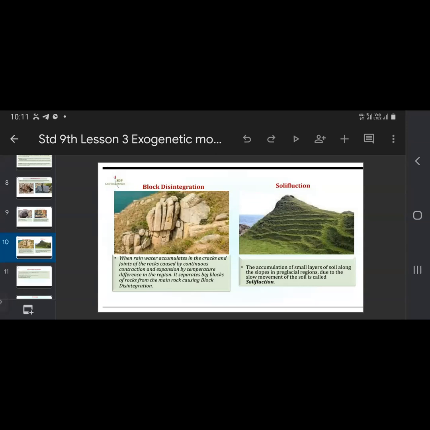Because of this difference in temperature, it separates big blocks of rocks from the main rock, causing block disintegration. So here the rock is broken into big blocks of rocks, hence the name. You can see in the picture how the rock is getting weathered, how the disintegration of the rock is taking place, how the blocks are separated from the